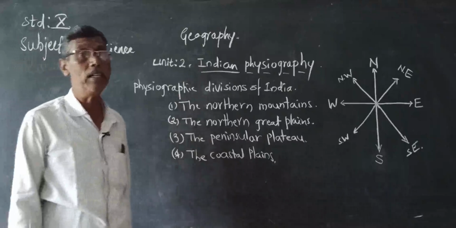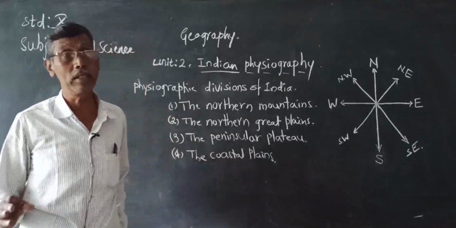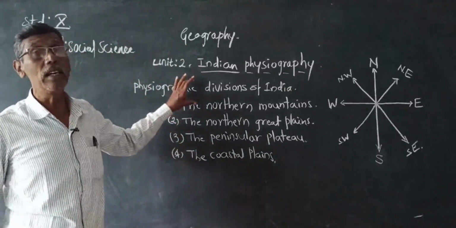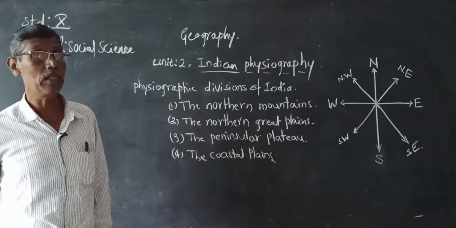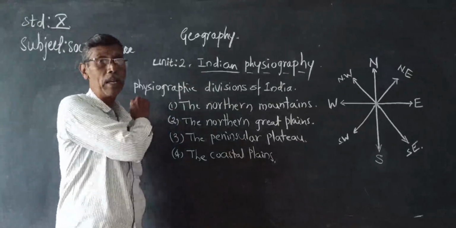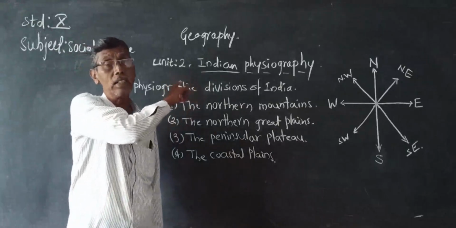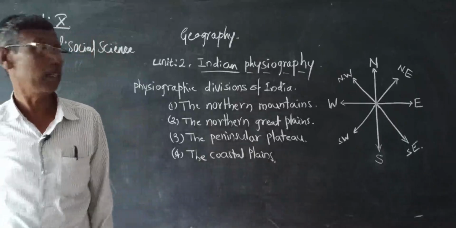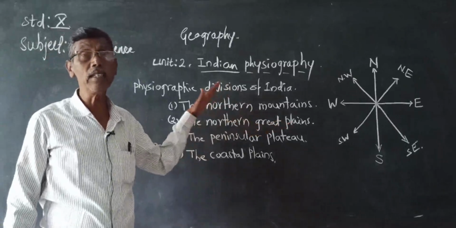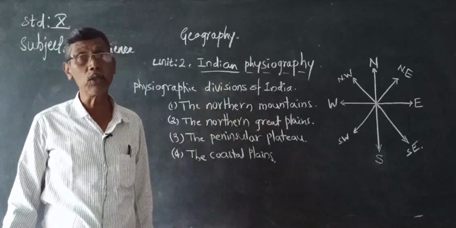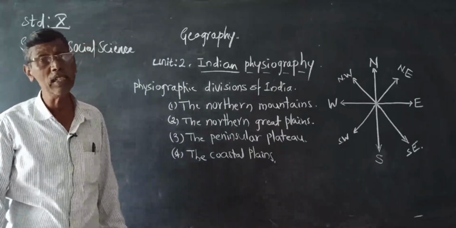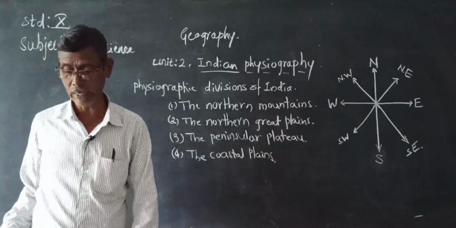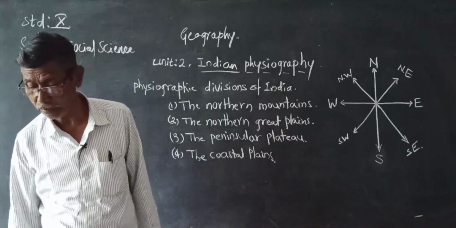For example, the Northern Great Plains have a large population, because about 40% of people are living in the northern plains. It is because of the availability of water, flat and fertile land, good transportation and communication systems. 40% of the population is living in the northern plains.